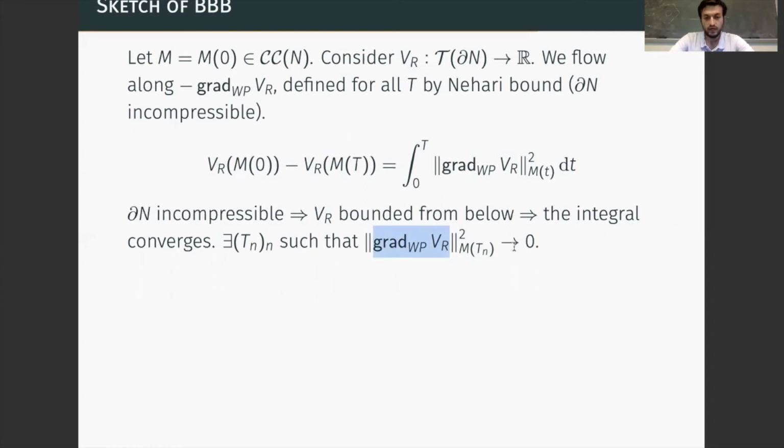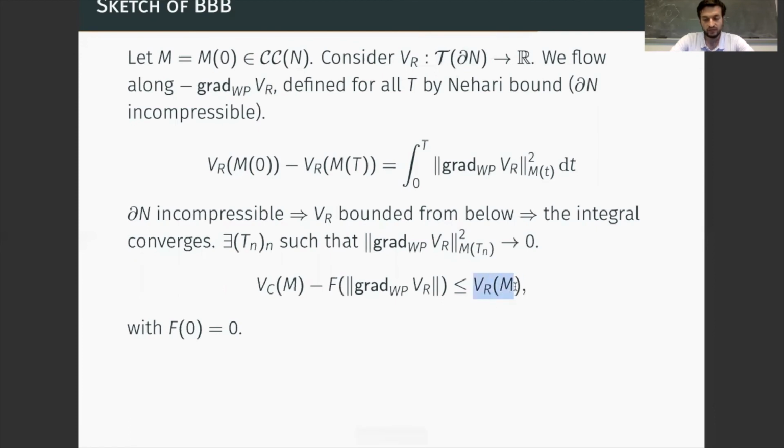In particular, we now make use of a lower bound of the renormalized volume, which has the following form: the renormalized volume of the manifold is larger than or equal to the volume of the convex core minus a continuous function that is equal to 0 at 0. So if we move along this sequence of times, we see that the norm of the gradient is decaying, and so the difference between the renormalized volume and the volume of the convex core goes to 0.